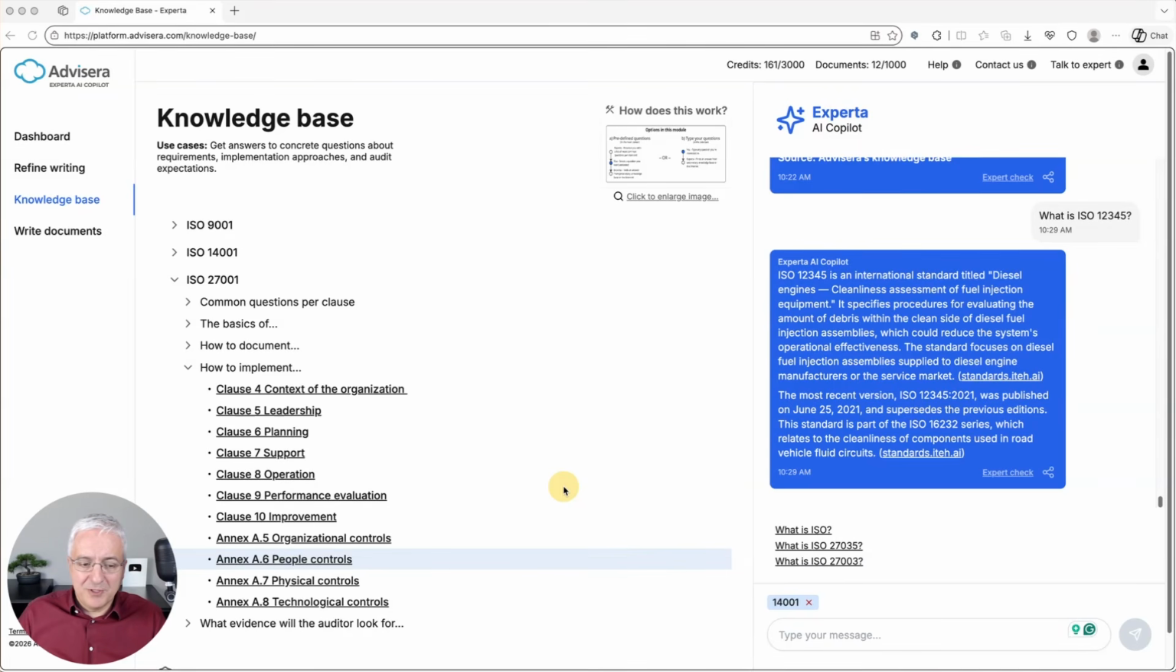Because when ChatGPT or Claude or any of these generic chatbots actually search the internet for an answer, or if they come up with an answer from their own built-in knowledge base, they cannot actually distinguish between the right or wrong answer. Whereas all the answers in this Advisera's knowledge base are vetted by experts.